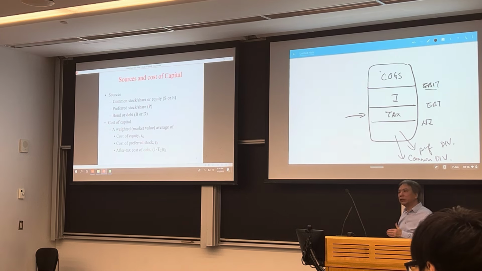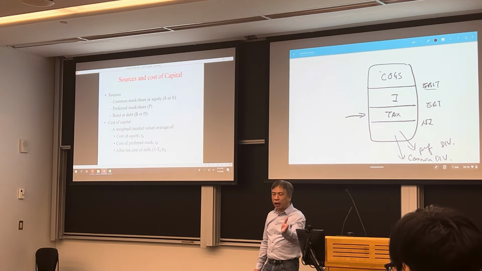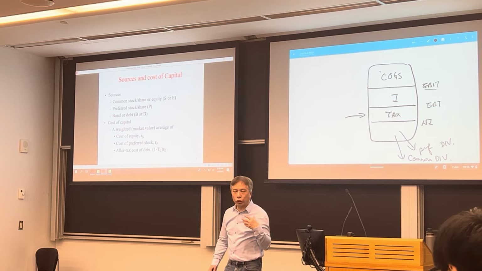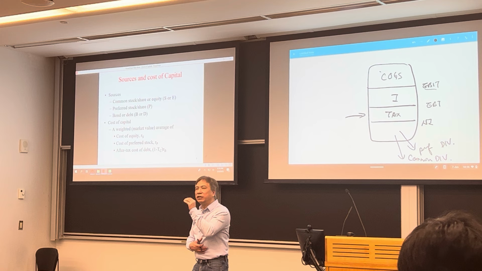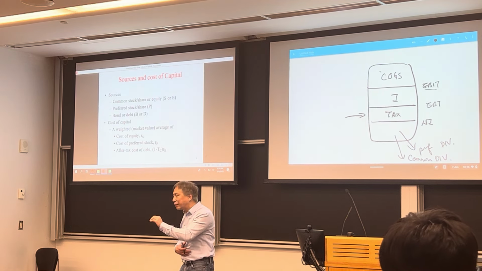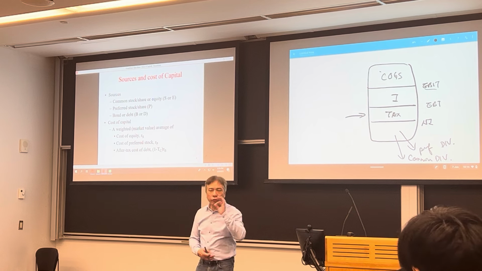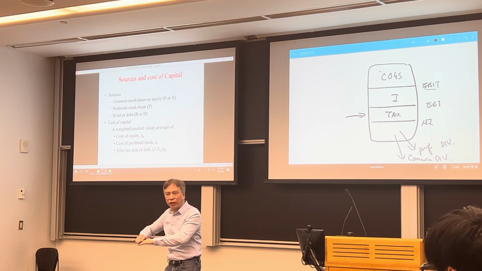All right? Just like when you make a donation. Let's say you pay $100 to one of the charities, all right? So the total cost to you is $100. But don't forget, you can deduct that amount when you file your tax return. So it reduces your taxable income by $100.